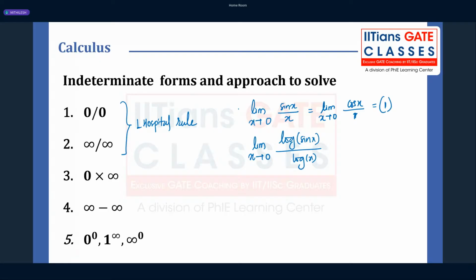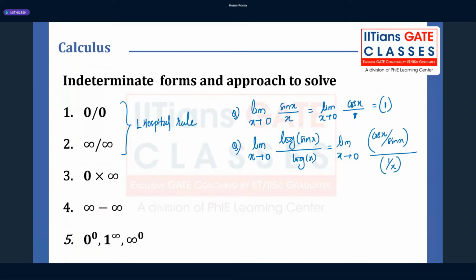And this problem you can also solve by L'Hospital rule, which says limit x tends to 0: differentiation of log of sin x is 1 upon sin x, and differentiation of sin x is cos x, so cos x by sin x, and differentiation of log x is 1 upon x.